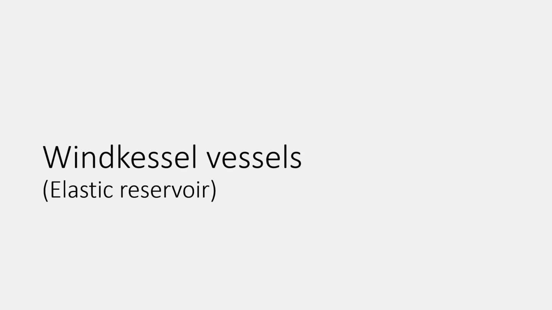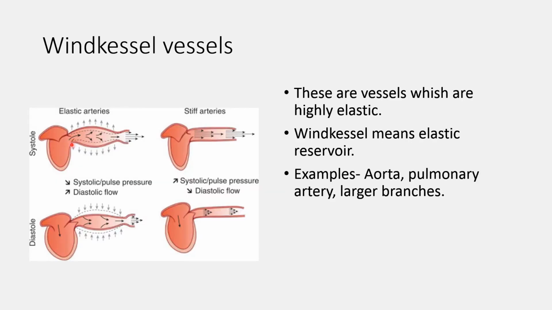First of all, understand the Windkessel vessel or elastic reservoir. After the ejection of blood from the heart into the circulatory system, blood enters the large elastic vessel, the aorta, and it acts as an elastic reservoir. It is known as the Windkessel vessel. Now try to understand the Windkessel vessel and the Windkessel effect with the given figure. Here we can see the heart pumping blood into the great vessel. Now consider the flow of blood in the great vessels during systole as well as during diastole.